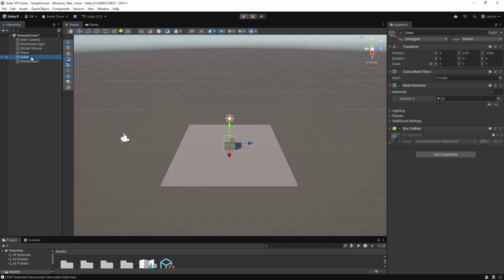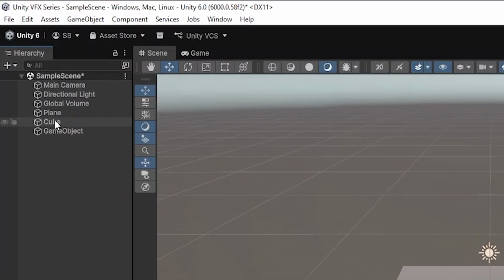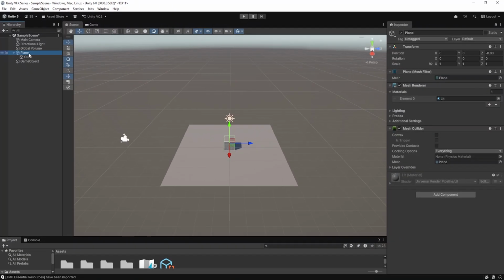You can select the cube or any game object and go to the inspector window and you can see this checkbox. You can enable or disable your game object from here. If you have this cube and if I drag this to the plane, now the plane is the parent and the cube is the child. So what will happen if I move the plane? If I move the plane, your child will also move with it. That's how this game object hierarchy works.